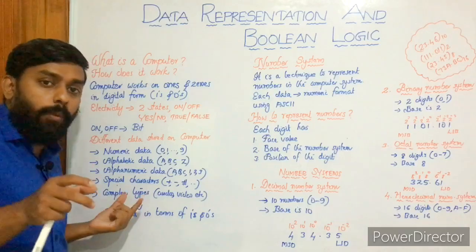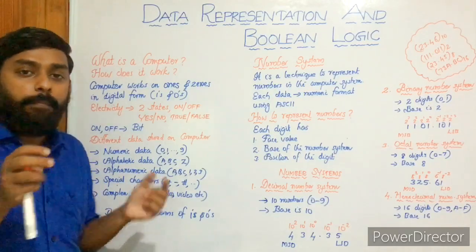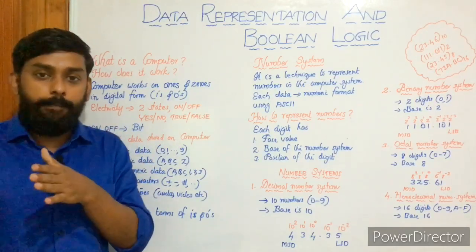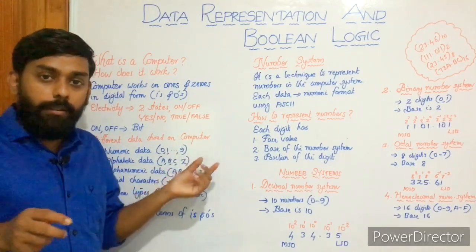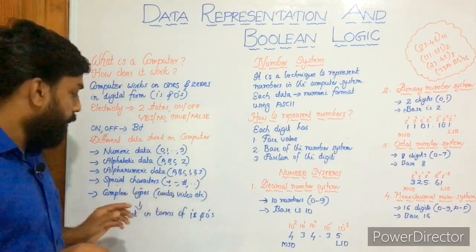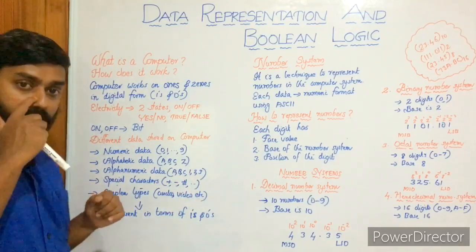And the third one is alphanumeric. Alphanumeric means it's a combination of alphabet and numeric, alphabet and numbers, right? A, B, C, D, small and upper, then finally 0 to 9. Then special characters.